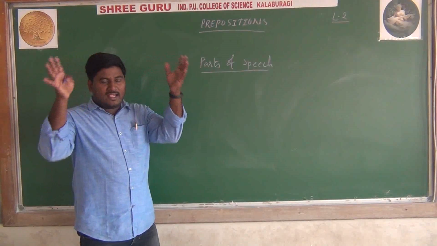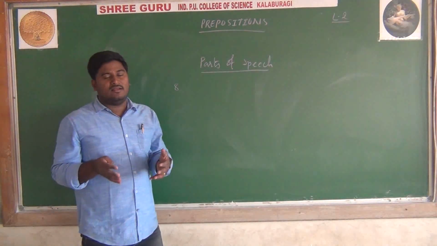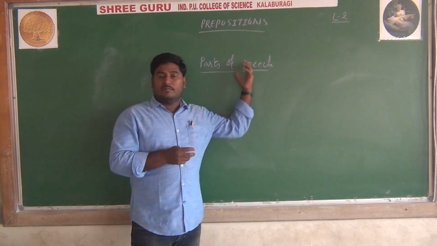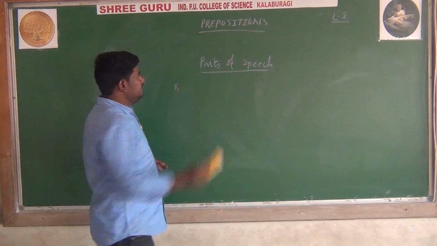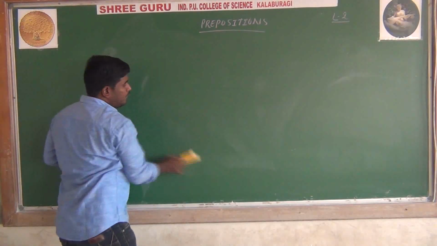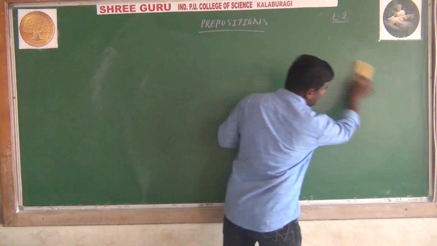So all the existing words in English are reduced into 8 parts of speech. Among them, today we discuss one, that is preposition.